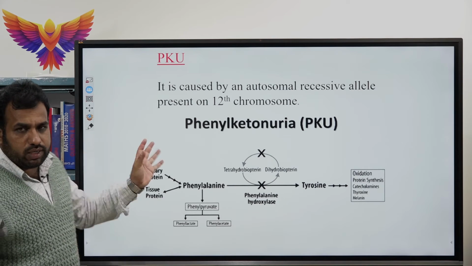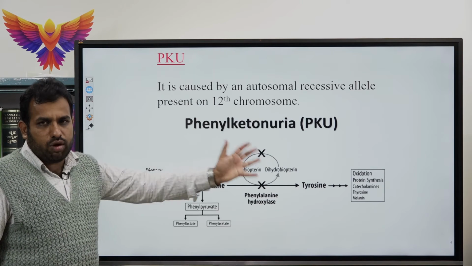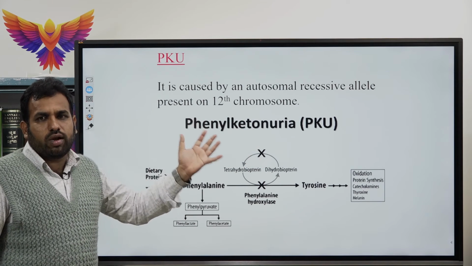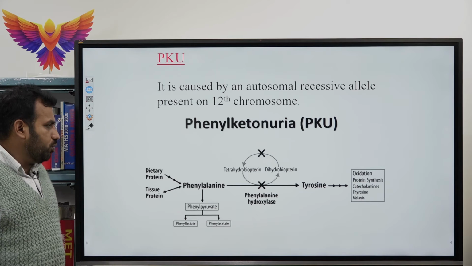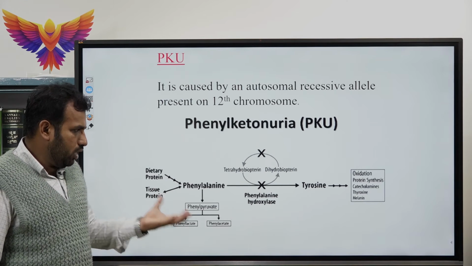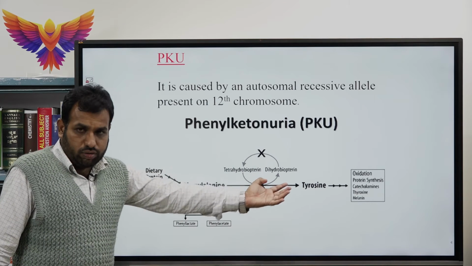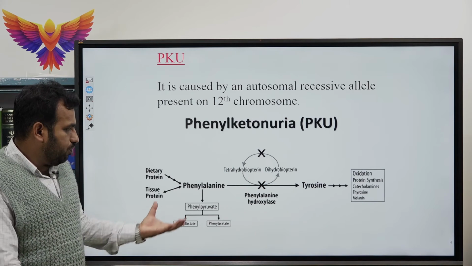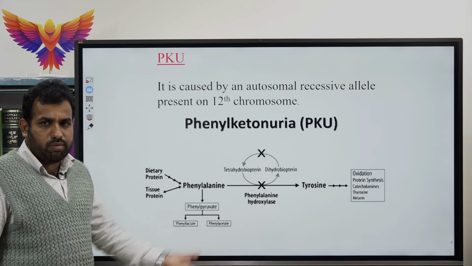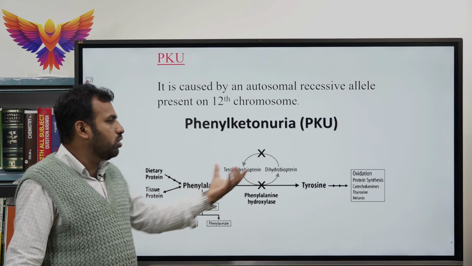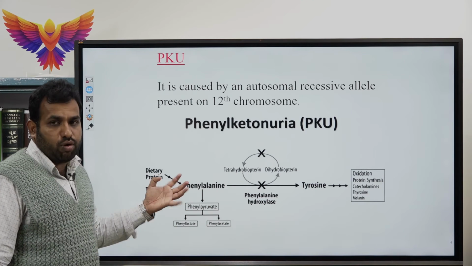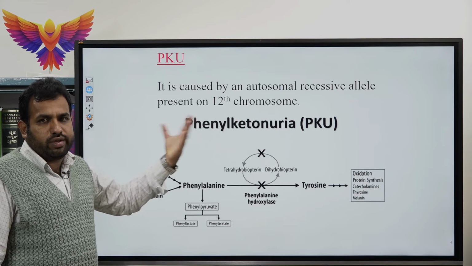Phenylketonuria, also called PKU, is an inborn error of metabolism. It is caused by an autosomal recessive allele present on the 12th chromosome. What is PKU? In a healthy individual, there is an enzyme that normally converts phenylalanine into tyrosine. In certain cases, the absence of that particular enzyme means phenylalanine is not converted into tyrosine, which results in the accumulation of phenylpyruvic acid in the body, resulting in phenylketonuria.